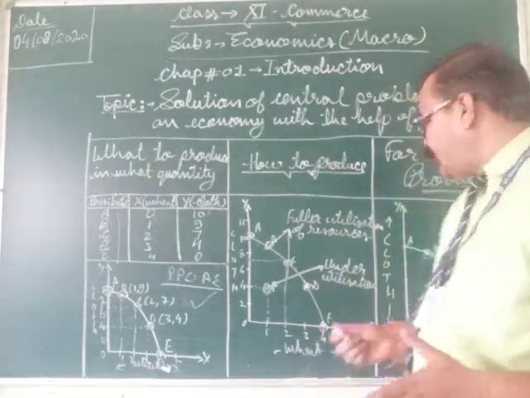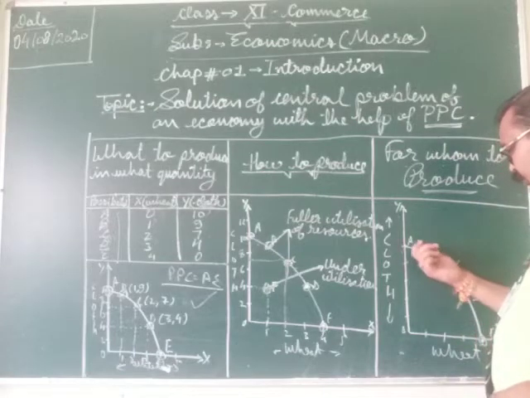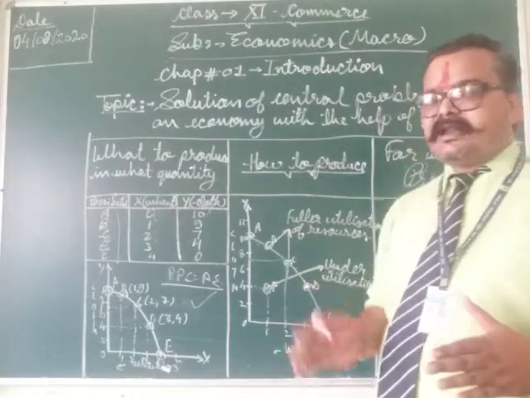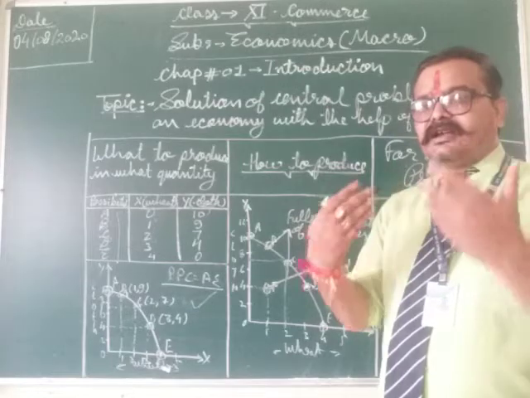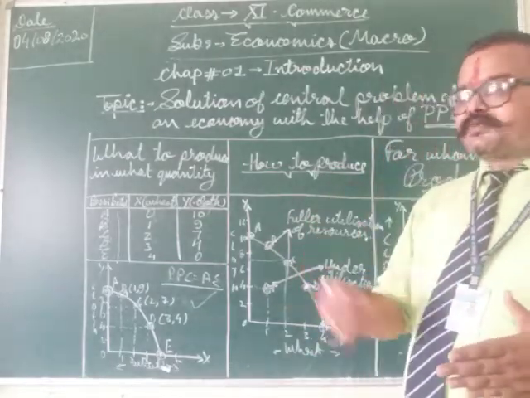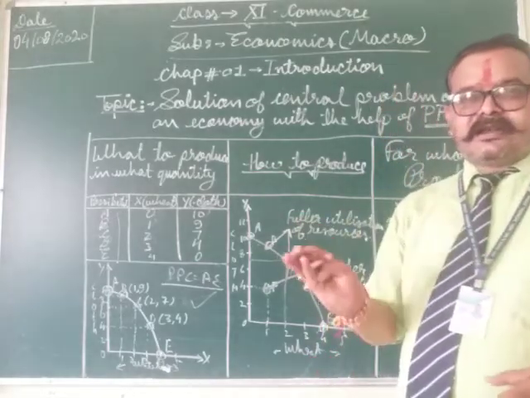Whatever income has been generated with the help of production on AE, that national income would be distributed as per the required ratio among various factors of production like land, labor, capital and entrepreneur.